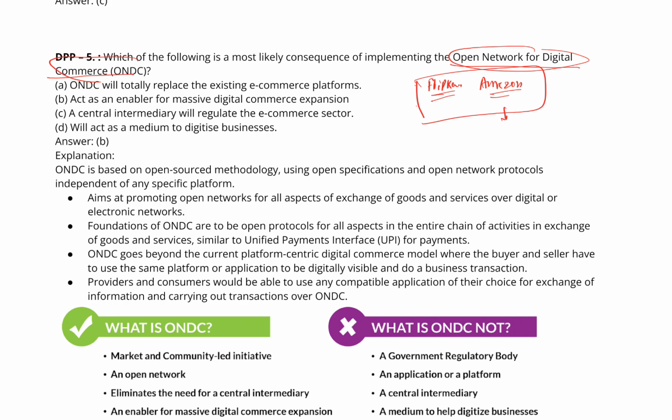Recently Amazon joined the Open Network for Digital Commerce. Now which of the following statements correctly explains the Open Network for Digital Commerce?